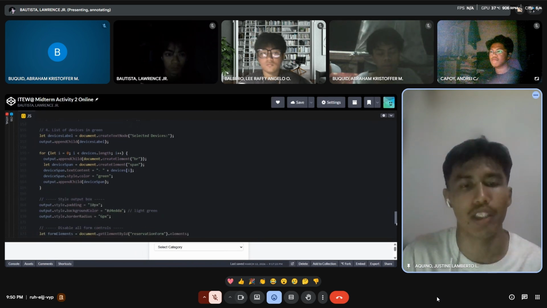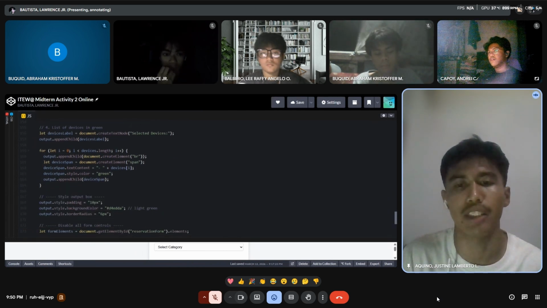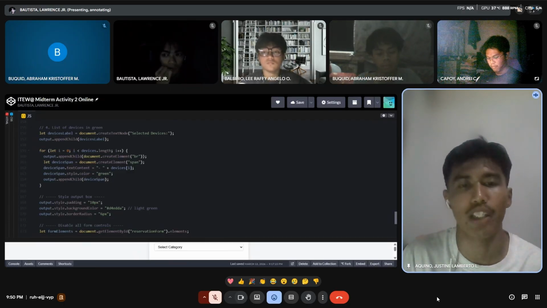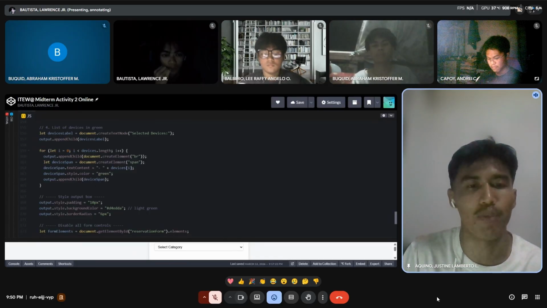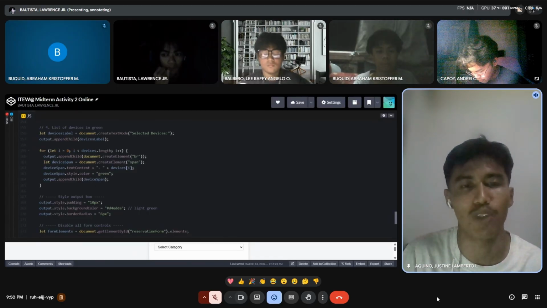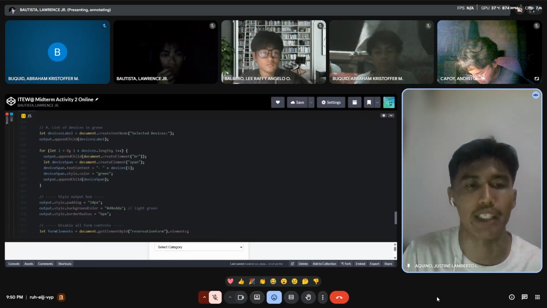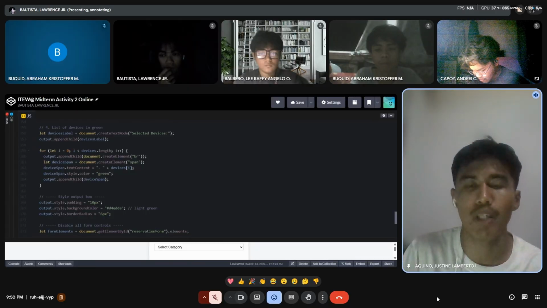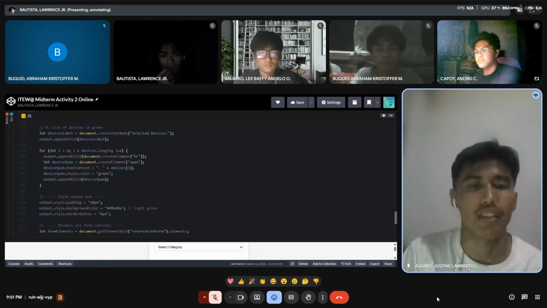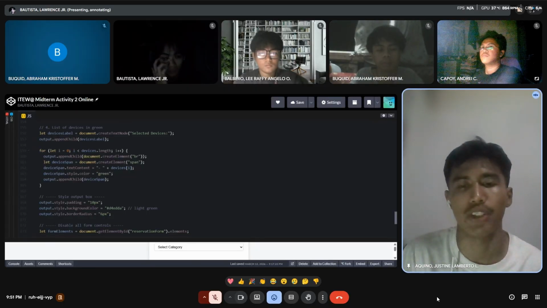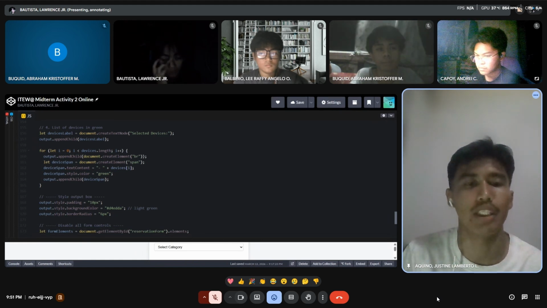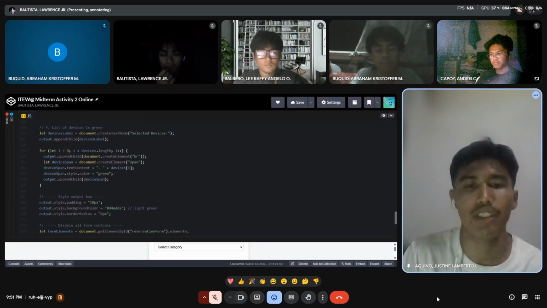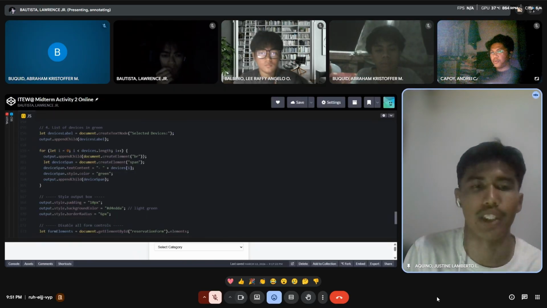Let devices label equals document.createTextNode selected devices. Another plain text label, but this time just announcing that the device list is coming below it. Then let device span equals document.createElement span. Then the device span.textContent equals dash plus the device index. Now, this variable is created fresh every loop cycle, meaning a brand new span is made for each device. The device index means the device at a position index in the list. So on the first loop, it's the device at index 0, then index 1, and so on. Each one gets a dash prefix and a green color.